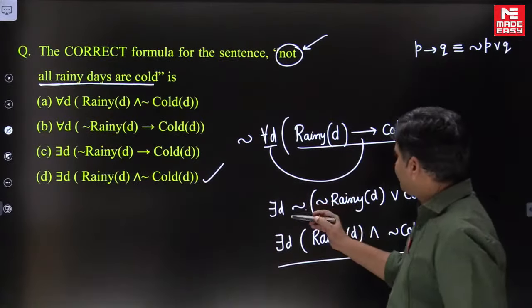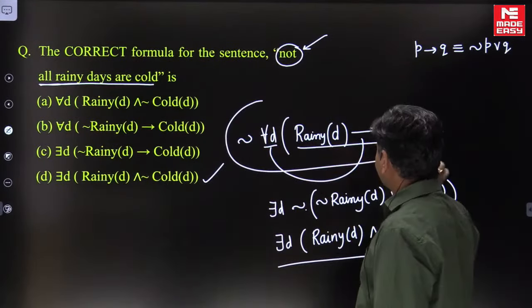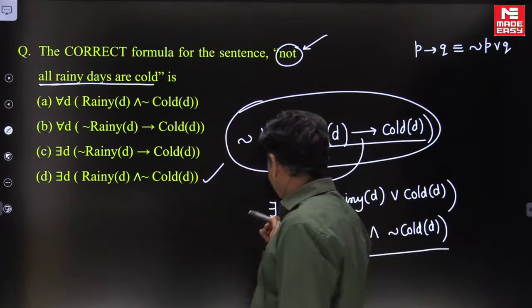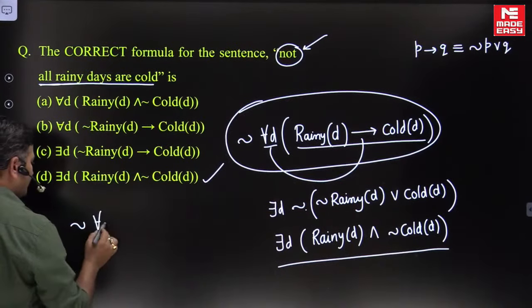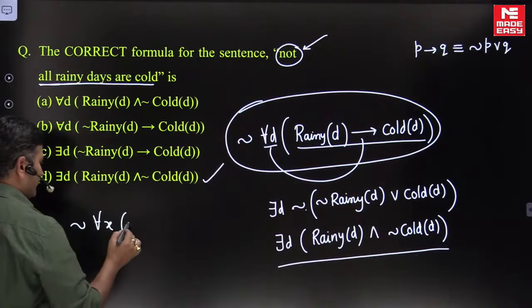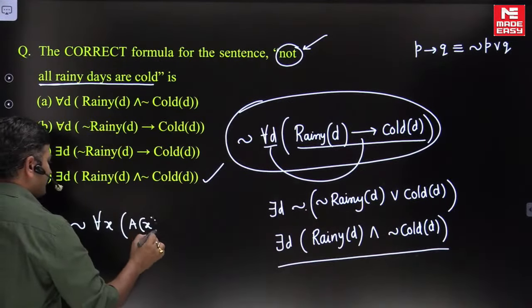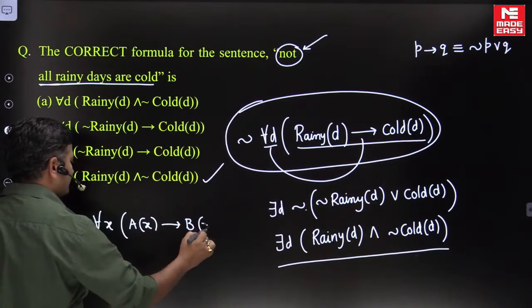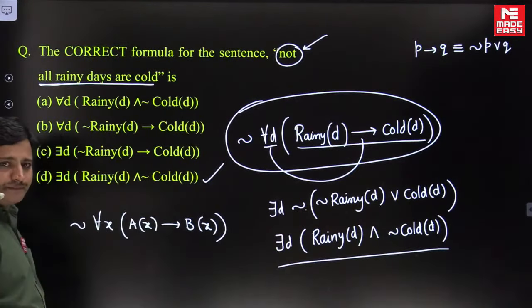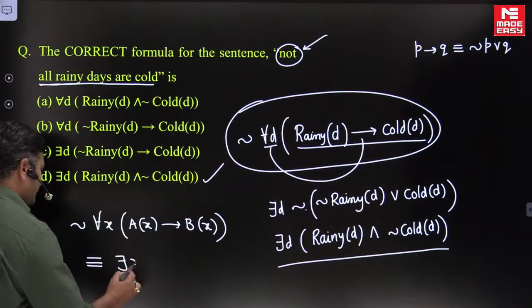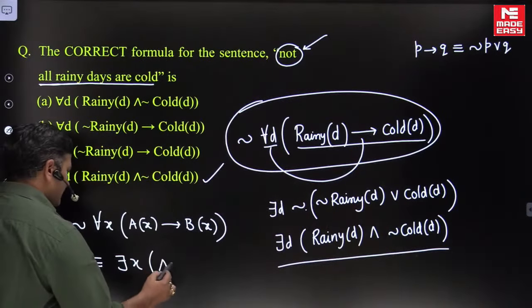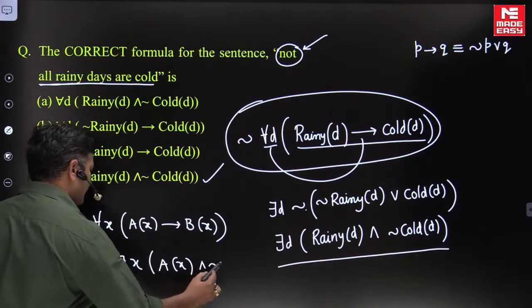Friends, you have to remember this, in many places we are using this notation. Please observe this one. Whenever we have negation of for all x, A of x implies B of x, and going forward we are going to discuss many problems, this is equivalent to, directly we can say, there exists x, A of x and negation B of x.